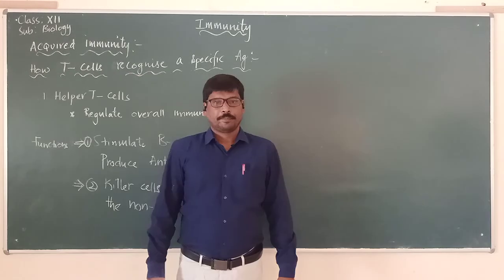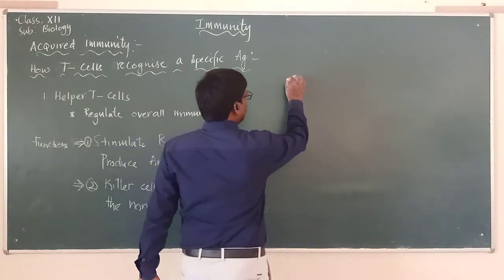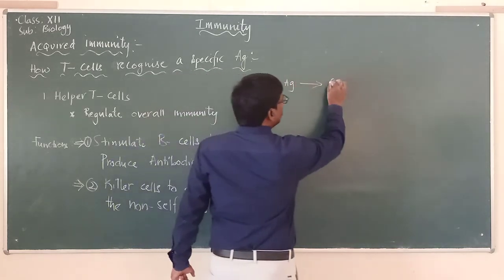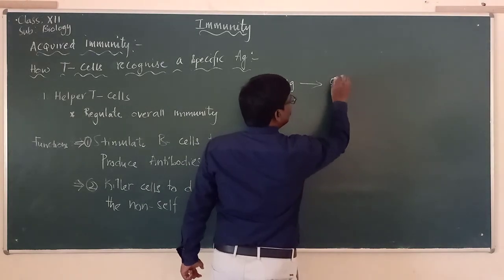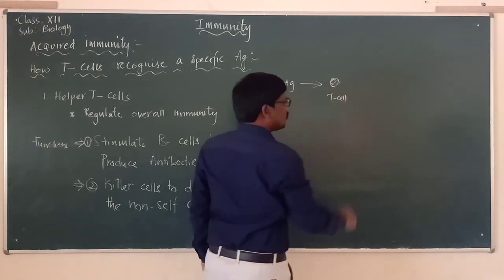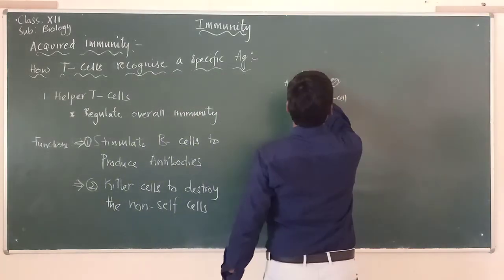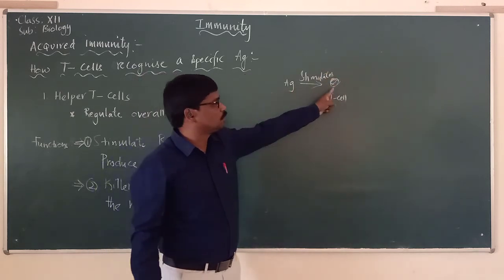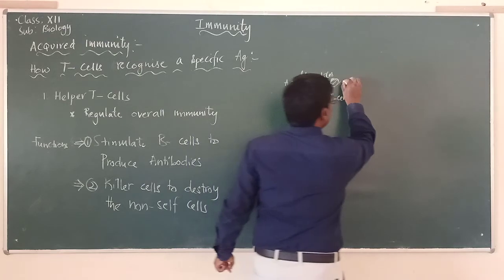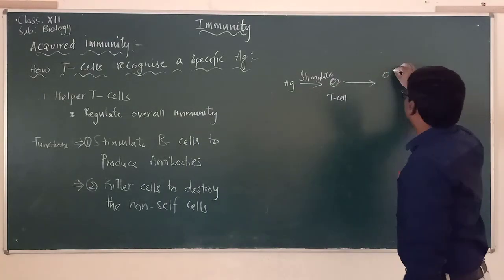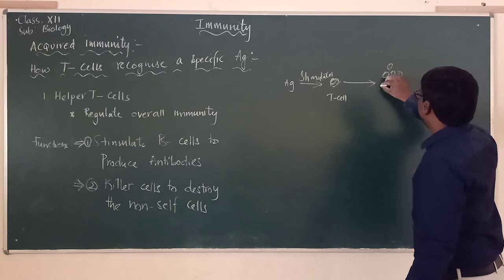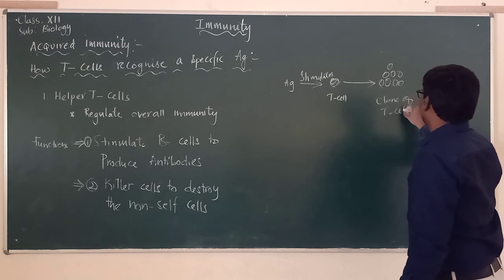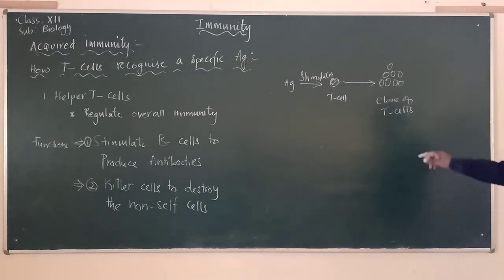So when an antigen enters the body, let us say there is one T cell. Each T cell is stimulated by the antigen. The antigen stimulates the T cell. When the T cell is stimulated, many cells are produced, and we are calling these cells a clone of T cells.